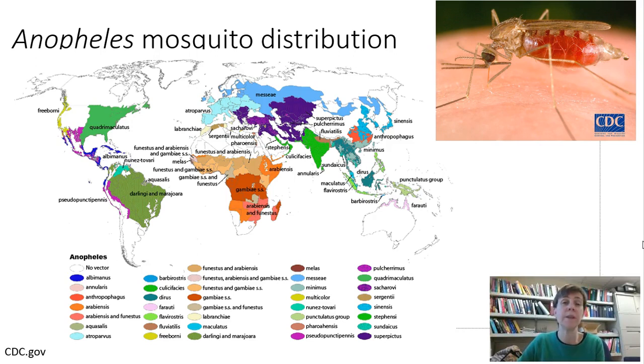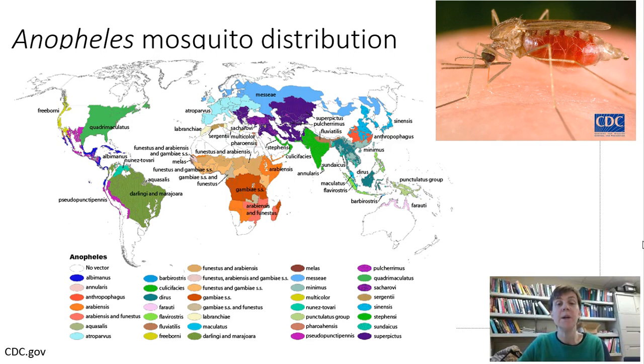But one of the big things about whether the Anopheles mosquito passes malaria to people or not is whether the weather is wet and warm enough for the Plasmodium parasite to have enough time to develop inside the Anopheles mosquito before that mosquito bites a person and is eventually killed. Okay, so the mosquito has to live long enough.